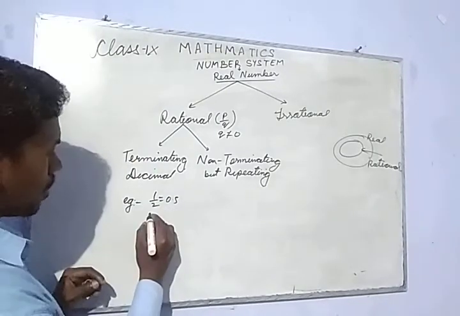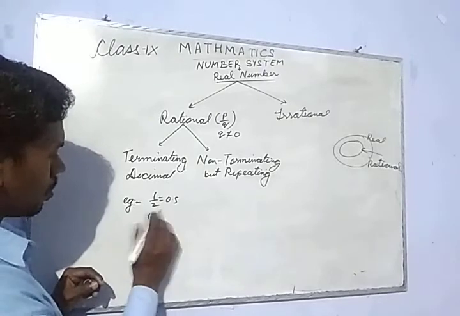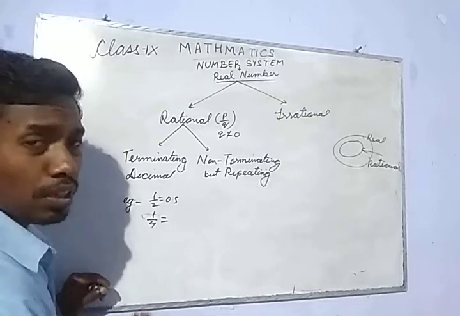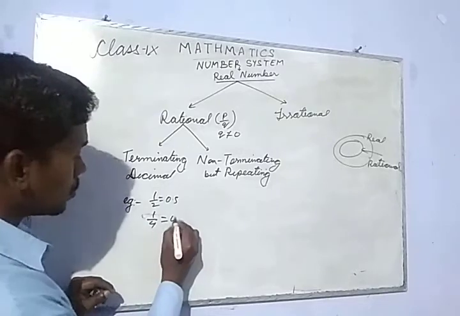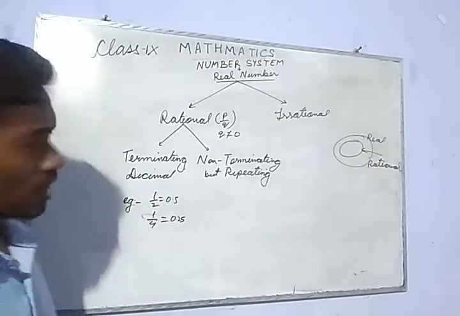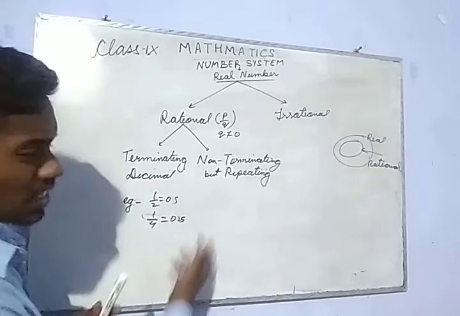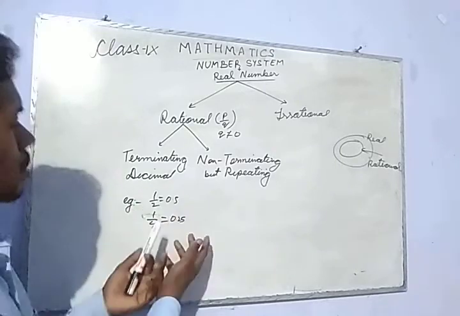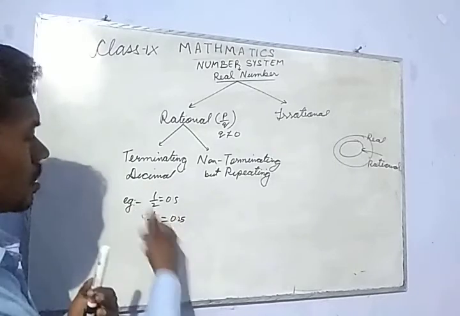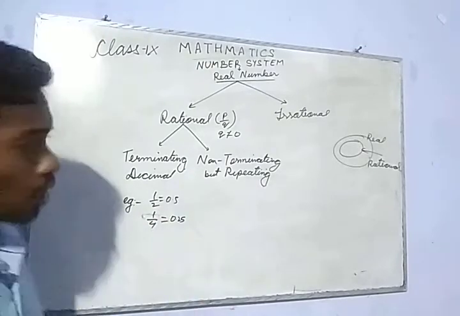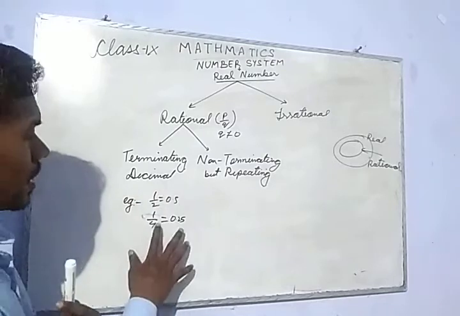Or we can have 1 by 4, which can be represented as 0.25. Though it has 2 decimal places, it is still a terminating decimal, meaning the division of this fraction gets over. We don't have any further decimals. So this is called a terminating decimal.